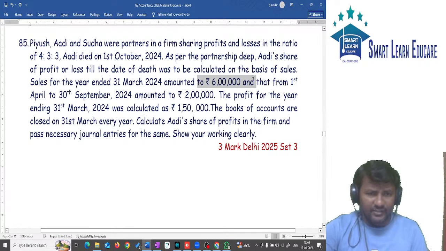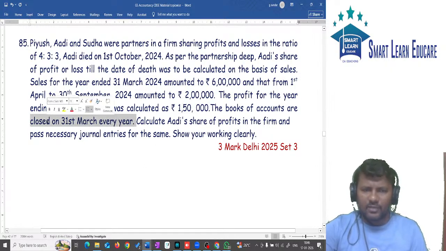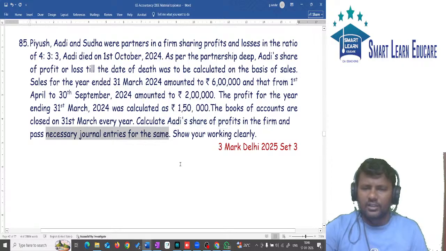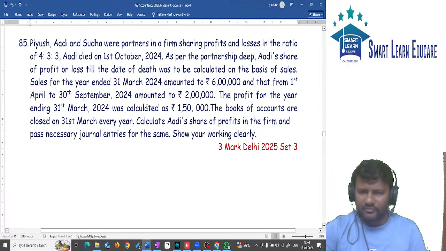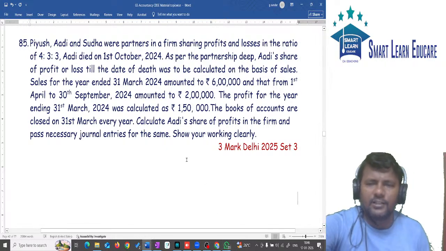So last year's sales is given and the current period's sales is given, 1st April to 30th September. Because the partner died on 1st October, it is given till 30th September. Profit for the year ended 31st March 2024 is 1,50,000. The books of accounts are closed on 31st of March every year. Calculate A's share of profit in the firm and also pass necessary journal entry for the same. Show your workings clearly. Same as the last question. Dates and numbers changed. Please try.